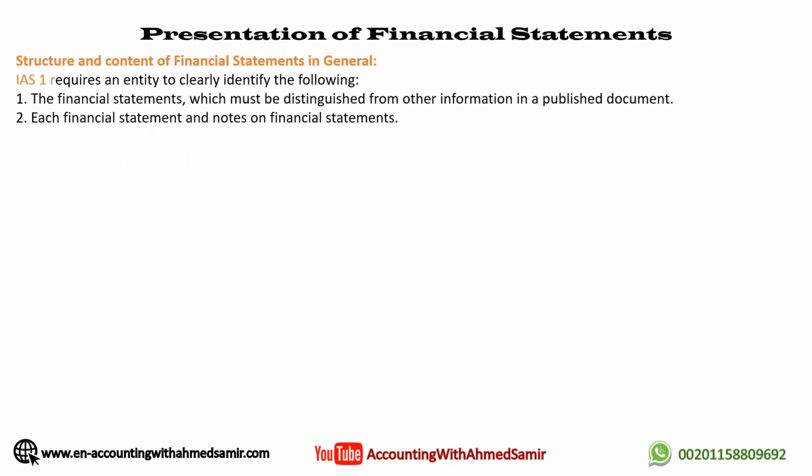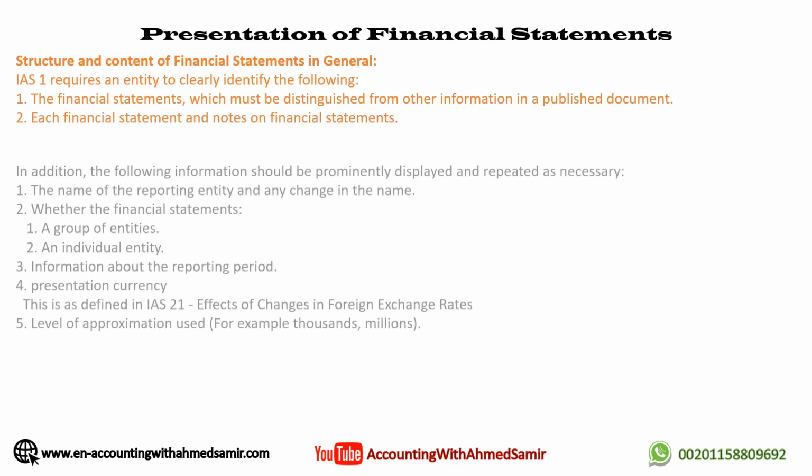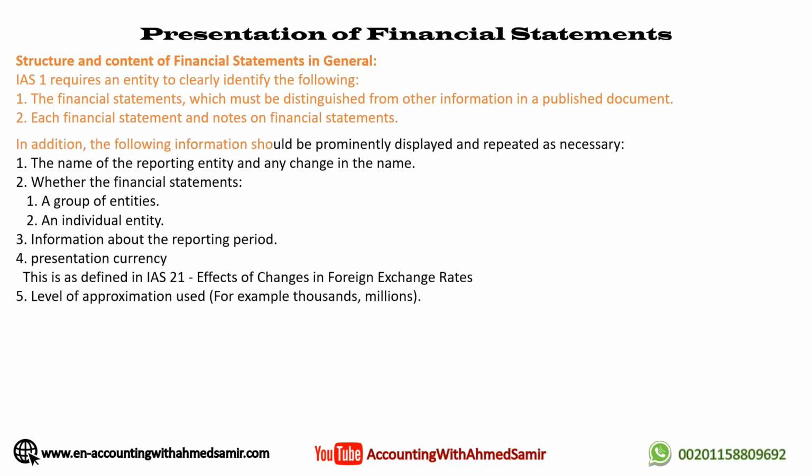IAS 1 requires an entity to clearly identify the following: one, the financial statements, which must be distinguished from other information in a published document; two, each financial statement and the notes to the financial statements. In addition, the following information should be prominently displayed and repeated as necessary: the name of the reporting entity and any change in the name, and whether the financial statements cover a group of entities or an individual entity.